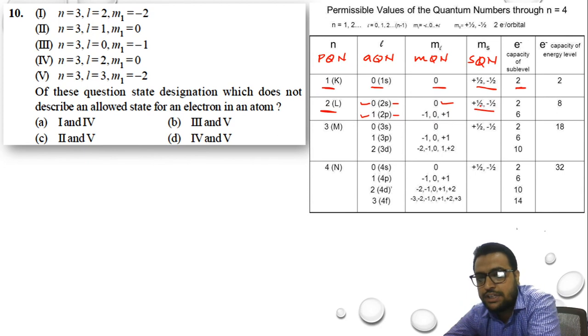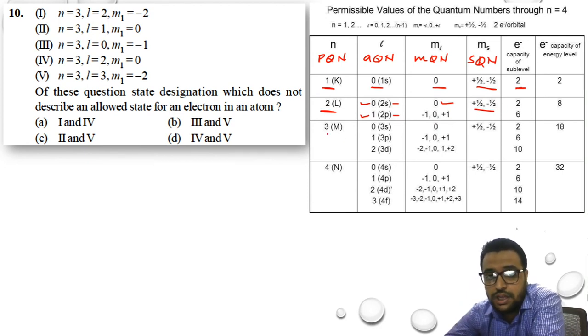The spin will remain the same everywhere, plus half, minus half. If n is equal to 3, it can have three azimuthal quantum numbers: 0, 1, and 2. For 0, it will have only one value, that is 0. For 1, it will have three values: minus 1, 0, and plus 1. For 2, it will have 5 values: minus 2, minus 1, 0, plus 1, and plus 2.